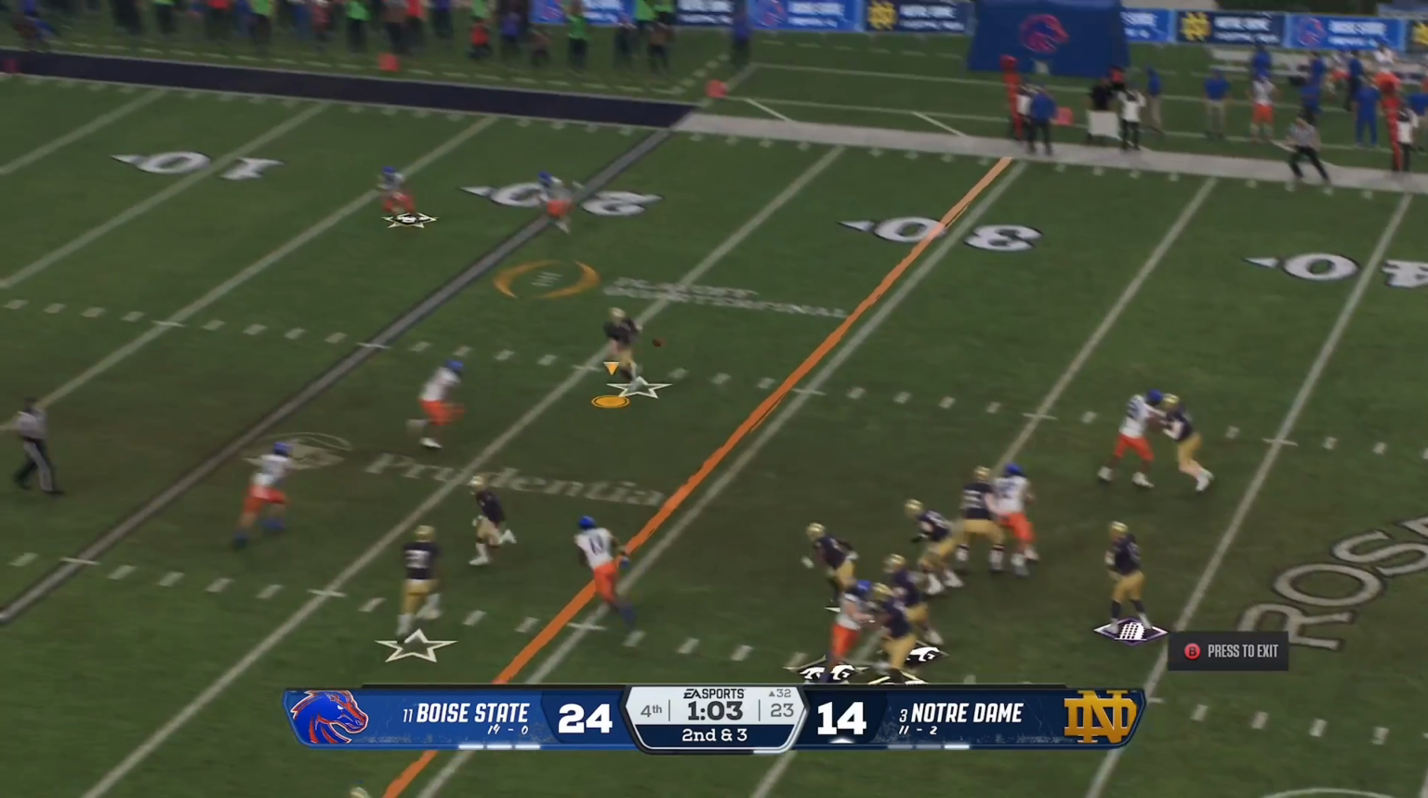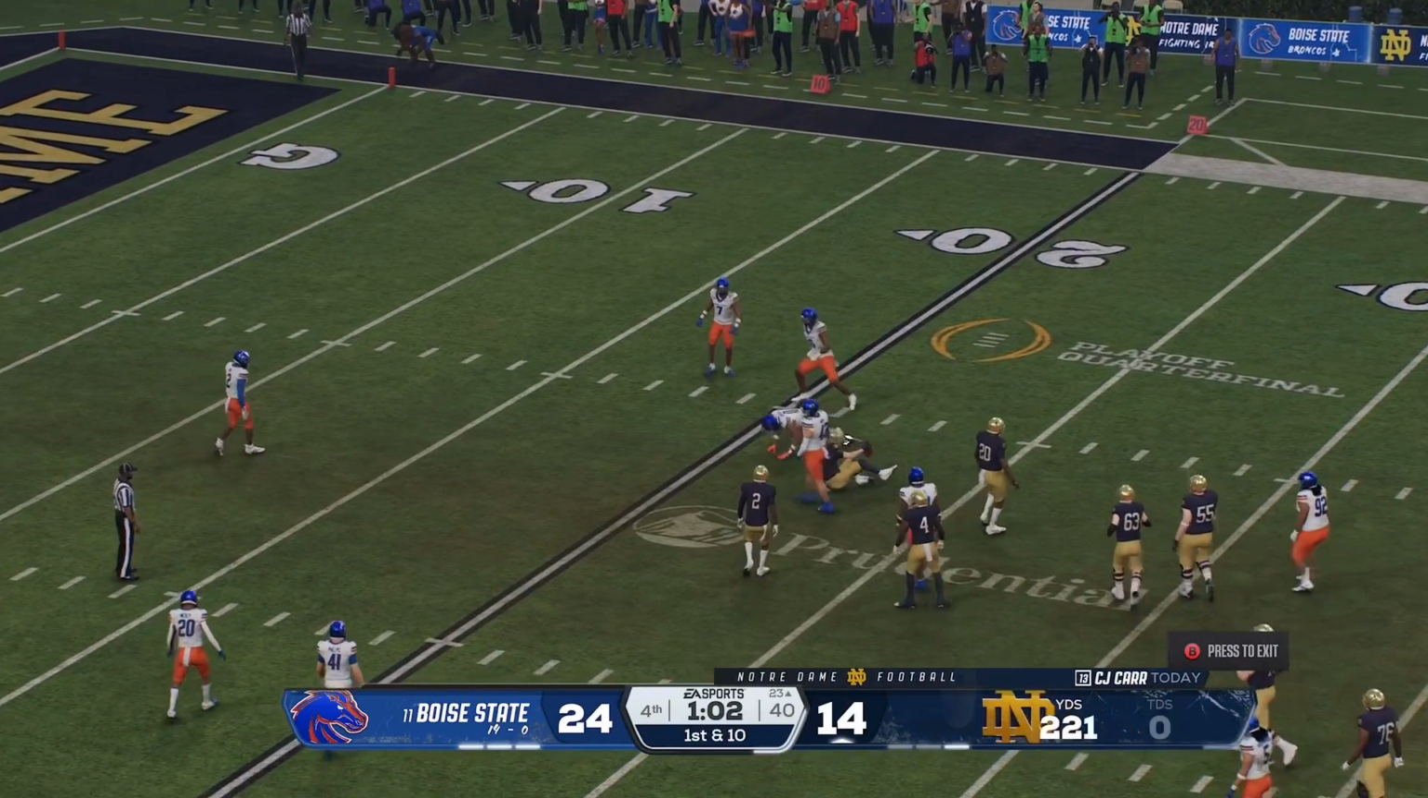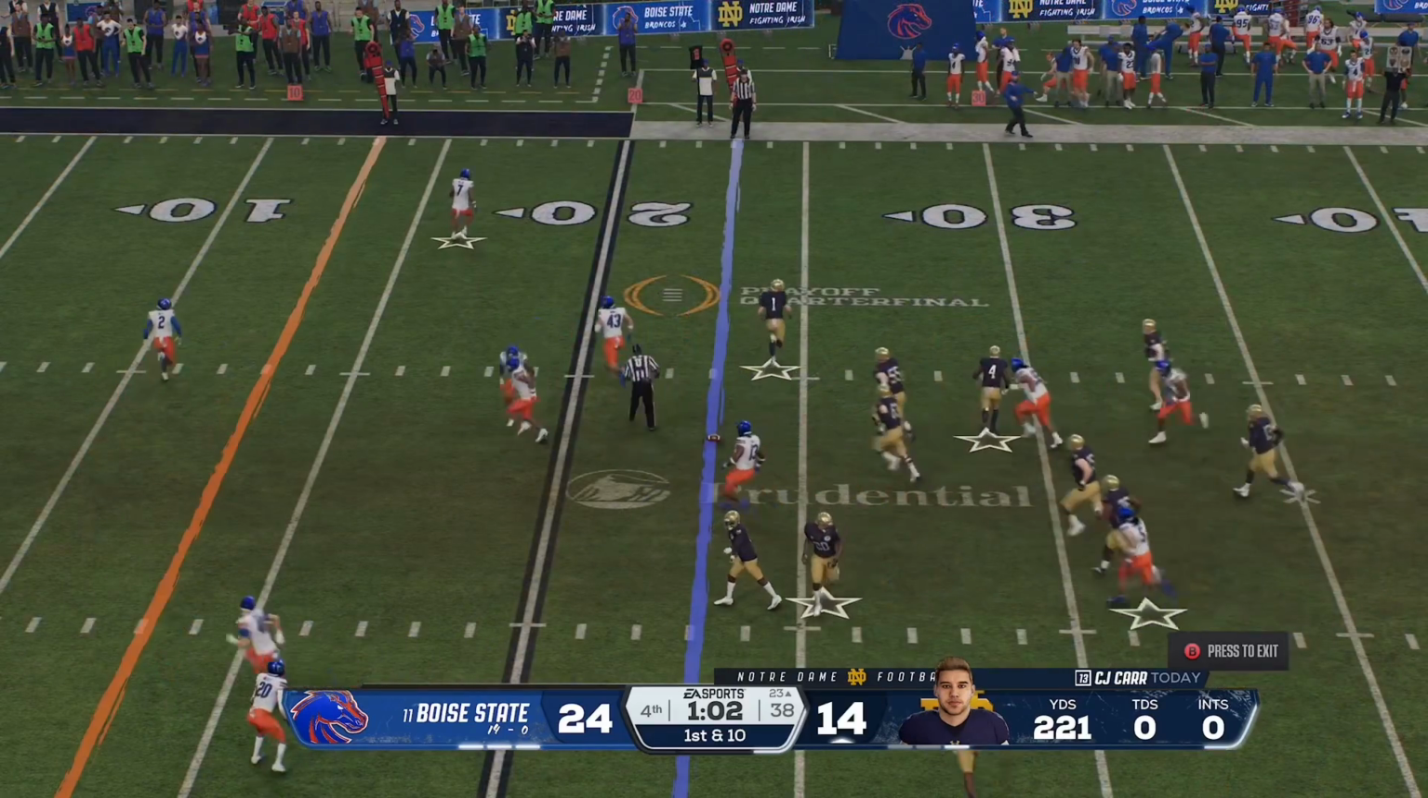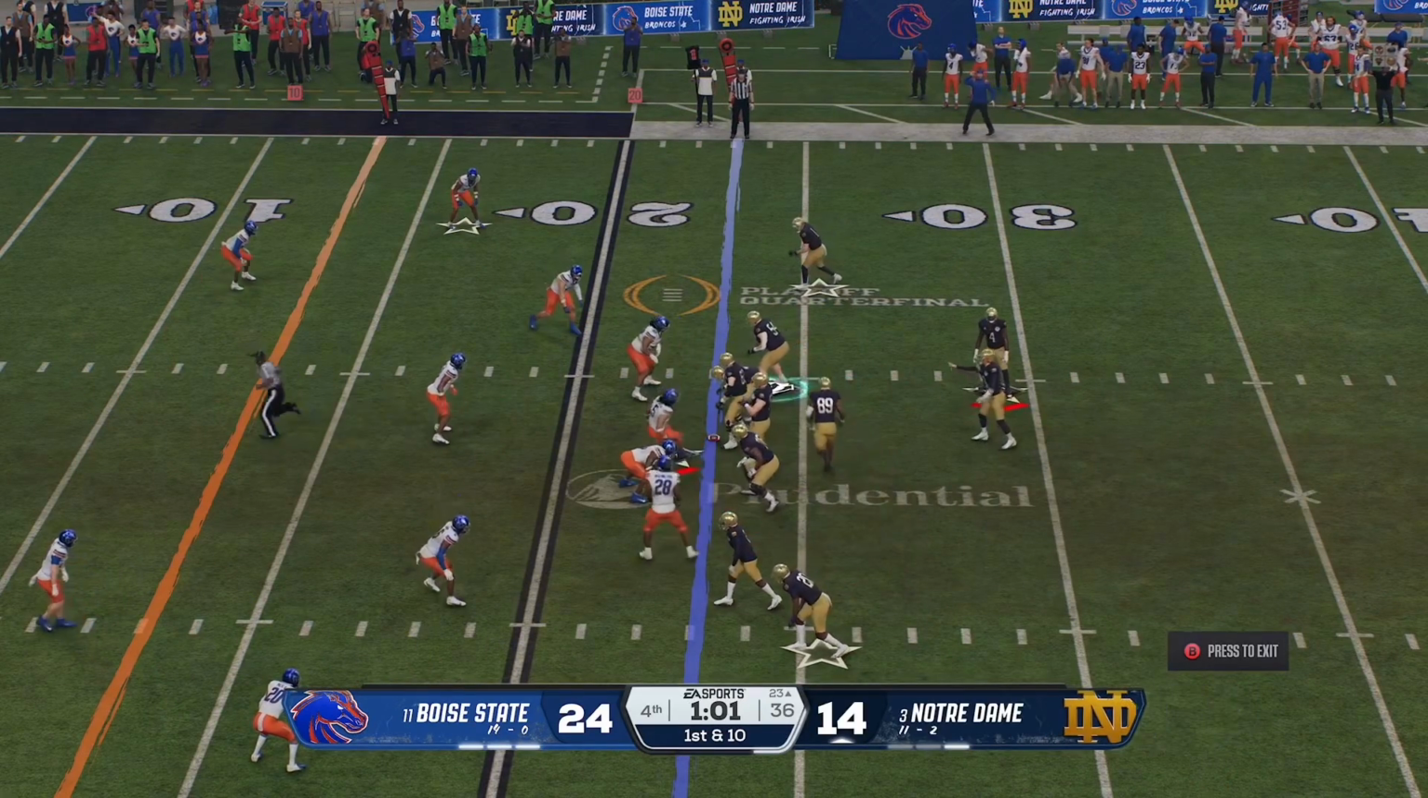Derek Carr's son. That's not true. Don't believe me. What a catch, though, on that. CJ Carr's already up to 200 yards, almost at 222, so that's cool.